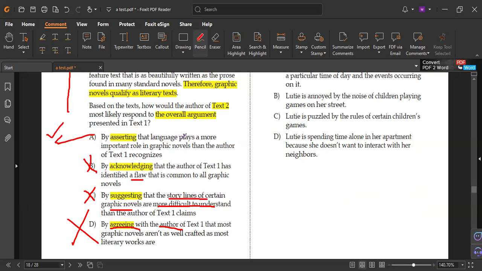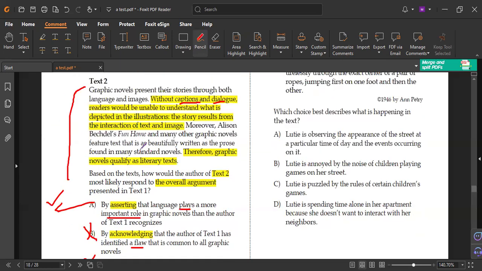He said the language plays a more important role. Here, without captions and the dialogue, the reader will be unable to understand. Yes, he said the story results from the interaction of text, language, and image.